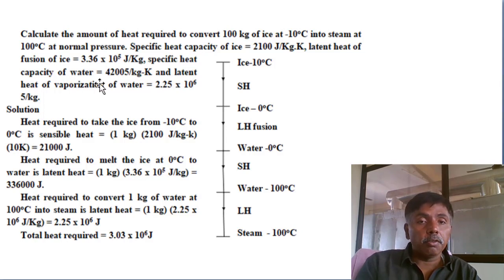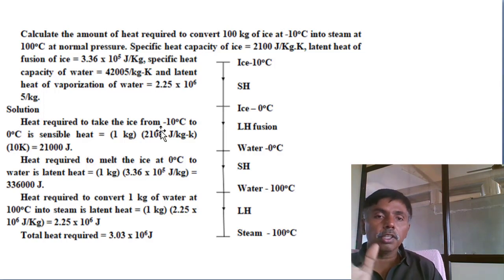Next, specific heat of water we know is 4.2 kilojoules per kg Kelvin. Here they gave 4200. And latent heat of vaporization of water, this is also 2250 kilojoules per kg. Here they gave 2.25 into 10 power 6 joules per kg.